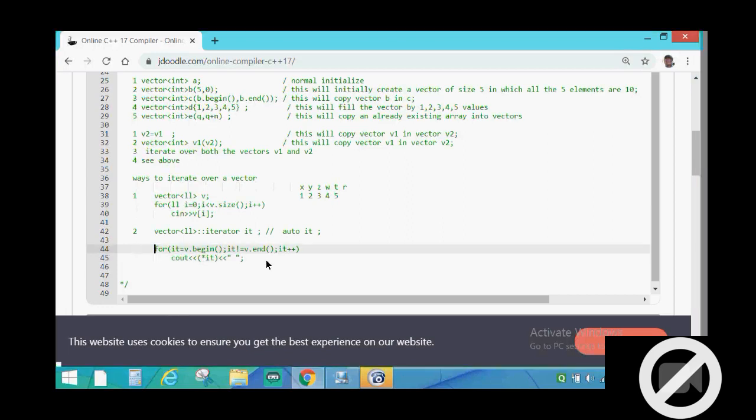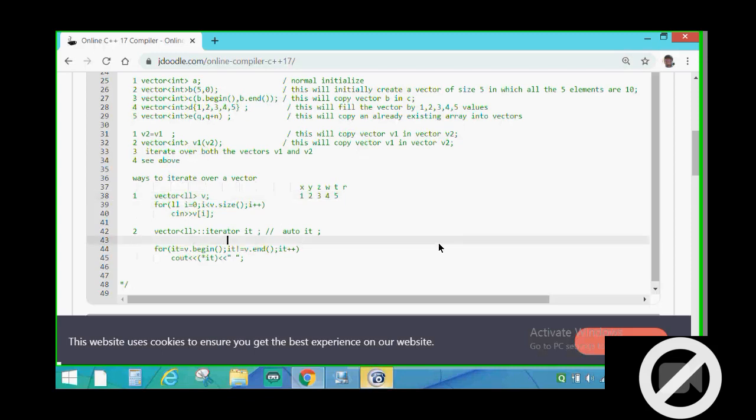All this statement basically means that first the iterator is pointing to the first element of the vector, then star IT means it will output what is there.